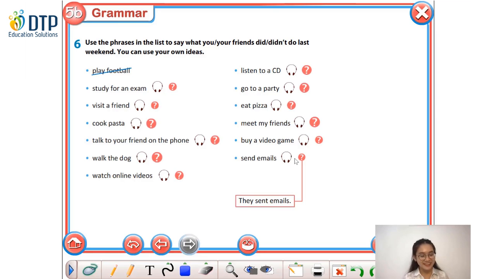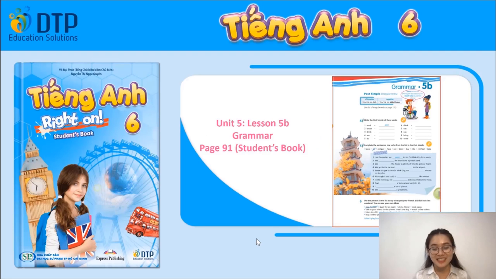So, good job everyone. So that's it for today. To sum up, today we have learned some more irregular verbs in past simple tense. So remember to learn by heart all the words. Okay? So far, we have finished Unit 5, Lesson 5B, Grammar, page 91. For homework and more practice, please remember to review all the language points that we have learned today.